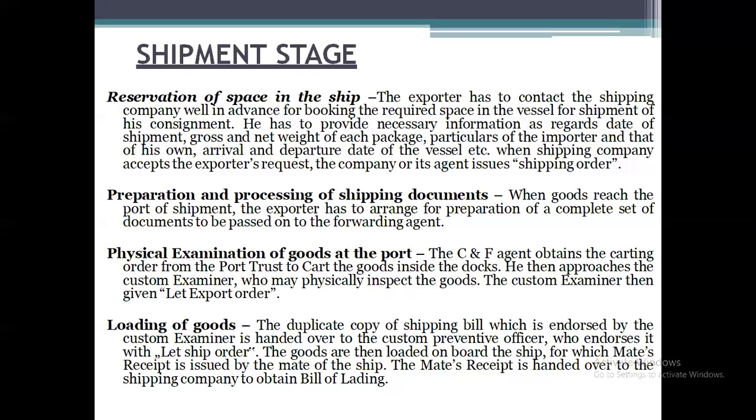So after getting the let export order, they're going to load the goods into the ships. That is the loading of goods. The duplicate copy of the shipping bill, which is endorsed by the custom examiner, is handed over to the custom preventive officer who endorses it with let ship order. The goods are then loaded on board the ship, for which a mate receipt is issued by the mate of the ship. The mate receipt is handed over to the shipping company to obtain the document called bill of lading. So bill of lading is a document which has been issued by the shipping authority.